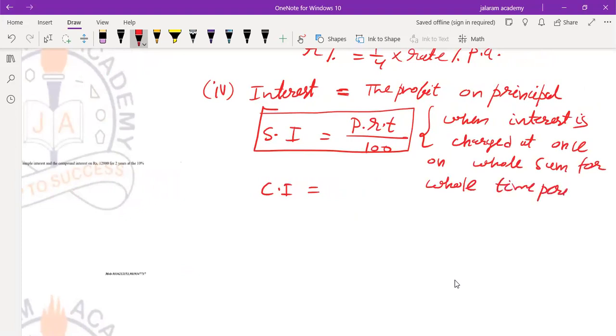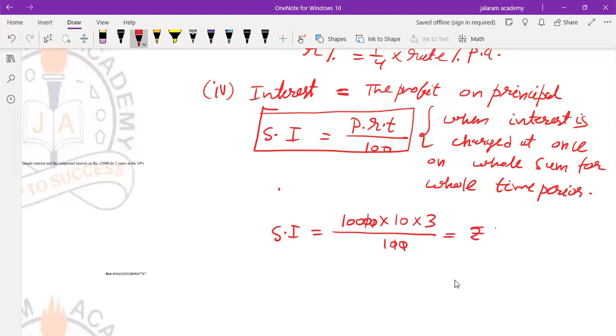Means if money is deposited for 3 years in our example, simple interest will be very easy to calculate. Principal 10,000, rate of interest 10, time 3 over 100. Zeros will be cancelled out. 1000 into 3, rupees 3000 will be paid by the bank.